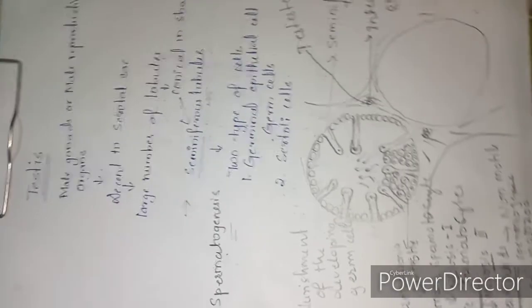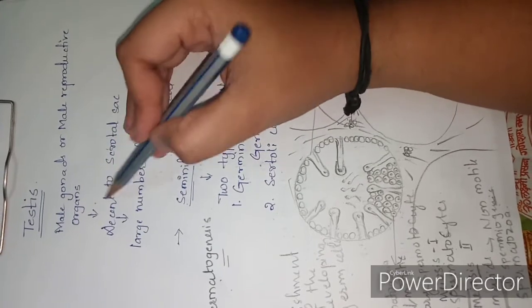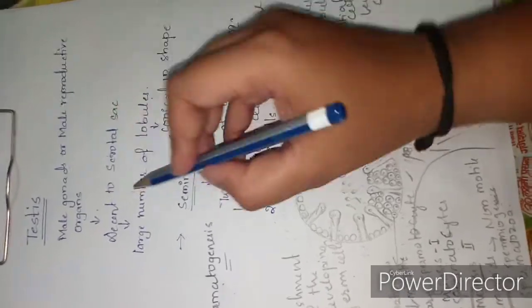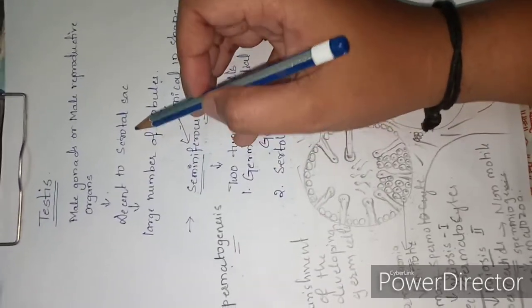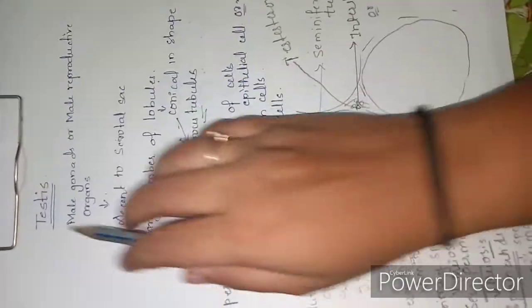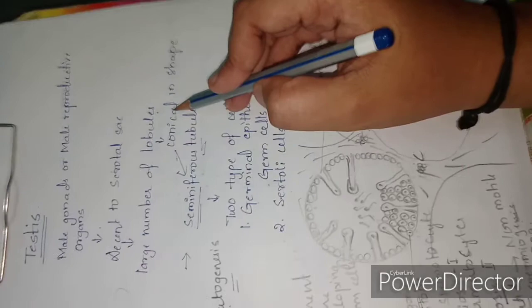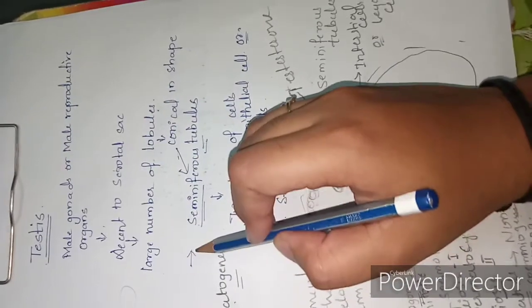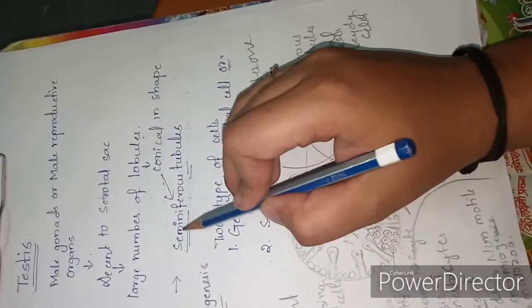Okay, we'll glance over it once again. Testis is the male gonad or the male reproductive organ which is present in the abdomen region before the birth, and it descends to the scrotal sac, that is the pouch which extends below the abdomen. This testis is oval shaped and has a large number of lobules. Those lobules are conical in shape and enclose 2 or more convoluted seminiferous tubules.